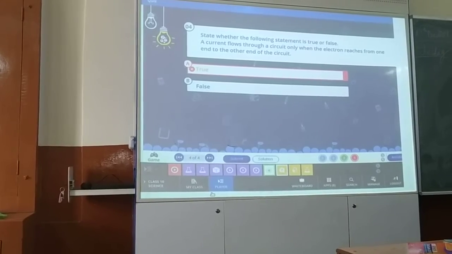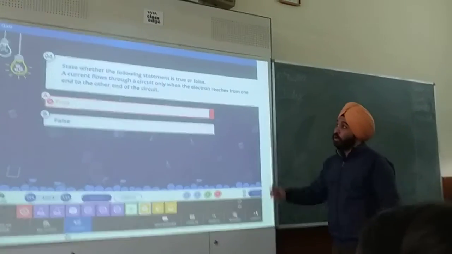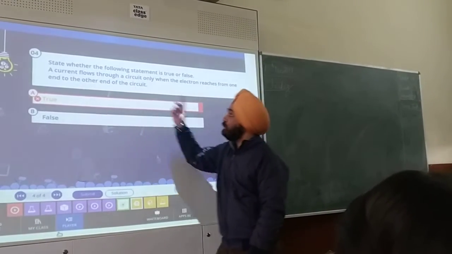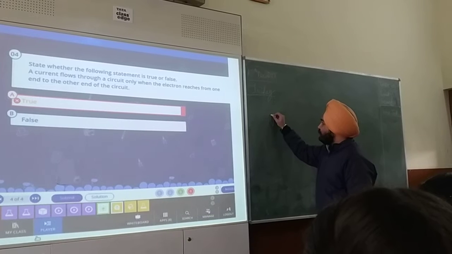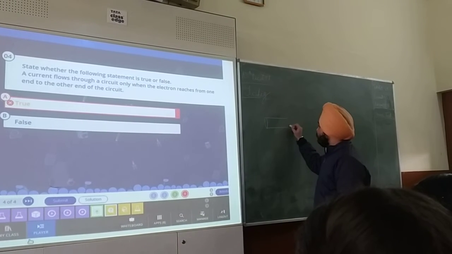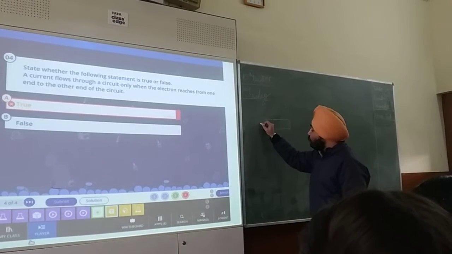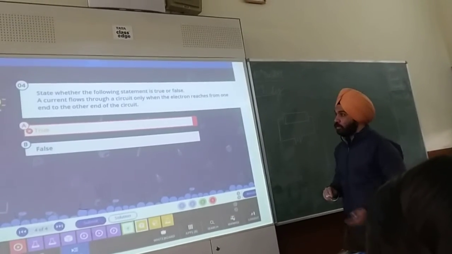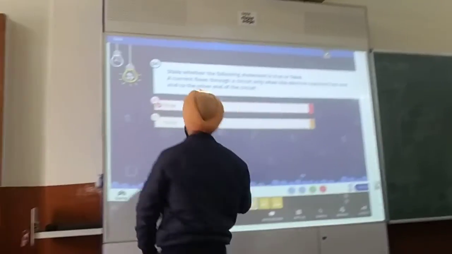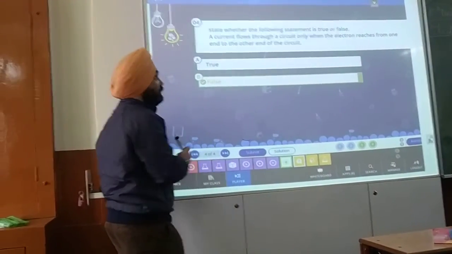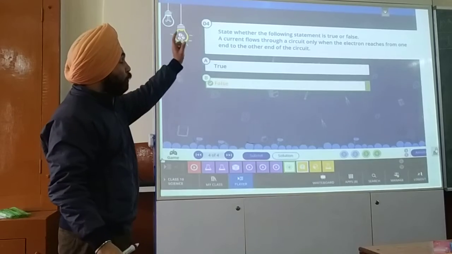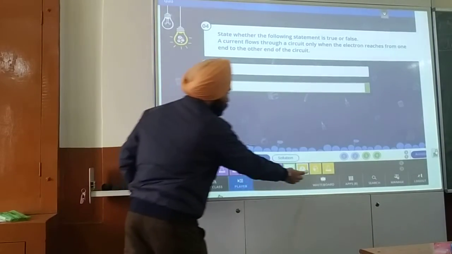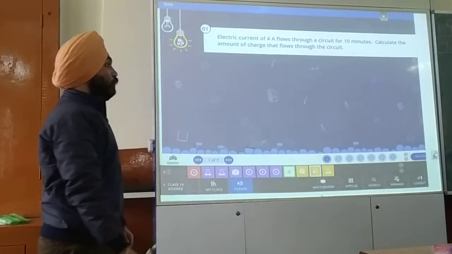Now see, according to the statement, current flows through a circuit only when an electron reaches from one end to the other end of the circuit. So the direction of current is given by the direction of the electron or the conventional current? Conventional current. So the answer is false. Direction is because of the conventional current, not the electron. And next one is, solve this.